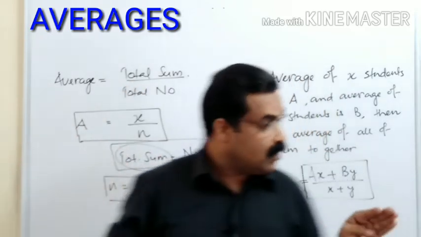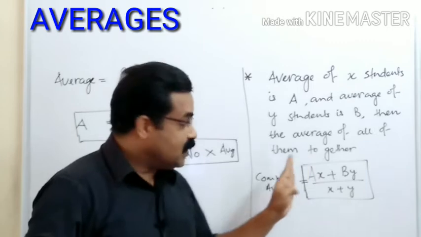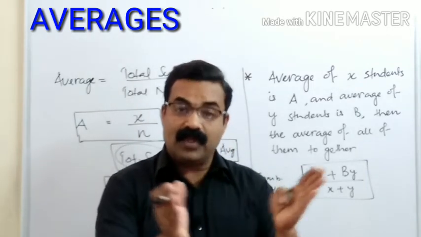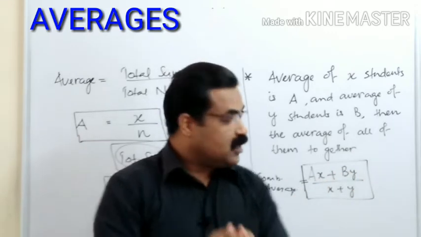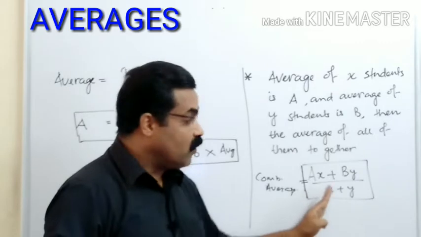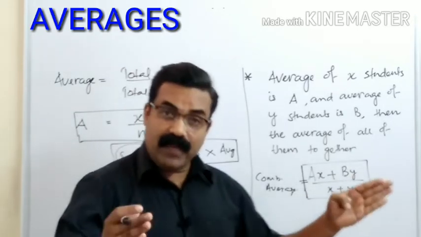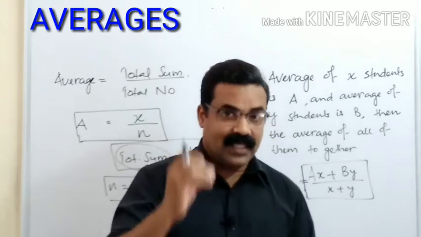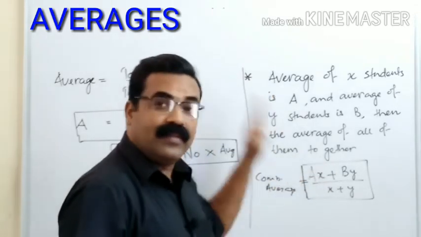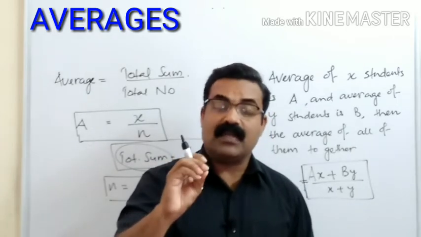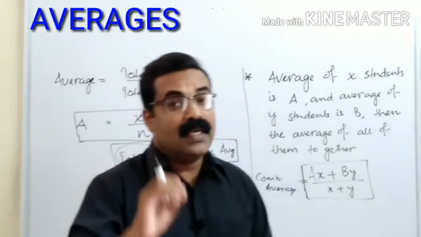Since we have two different groups, we take the total sum in two different ways and add them. The first group contains x students, the second group contains y students, and when you mix them together, the total number of students is x + y. So total sum divided by total number will always give you the average.